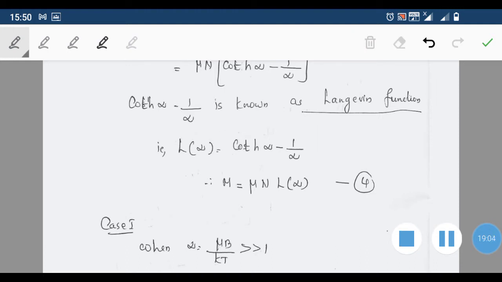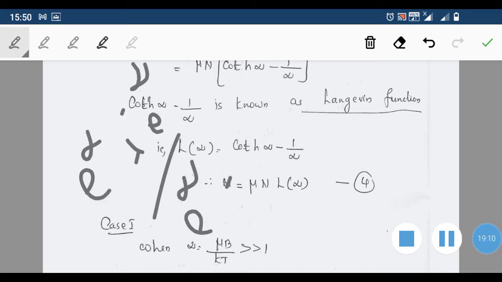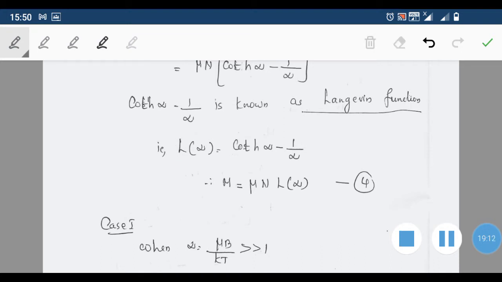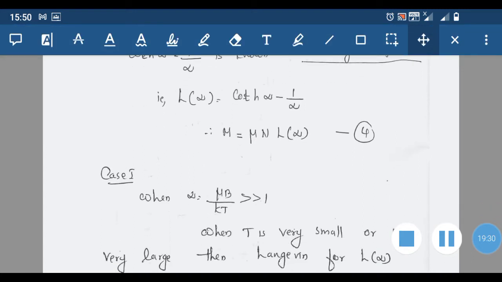coth α is nothing but e raised to α plus e raised to minus α divided by e raised to α minus e raised to minus α. So the expression for M can be written like this: M is equal to μ n into L of α. So magnetization can be expressed as μ n into L of α in the case of paramagnetic substance. Now, depending upon the value of temperature and magnetic field, we have two cases.